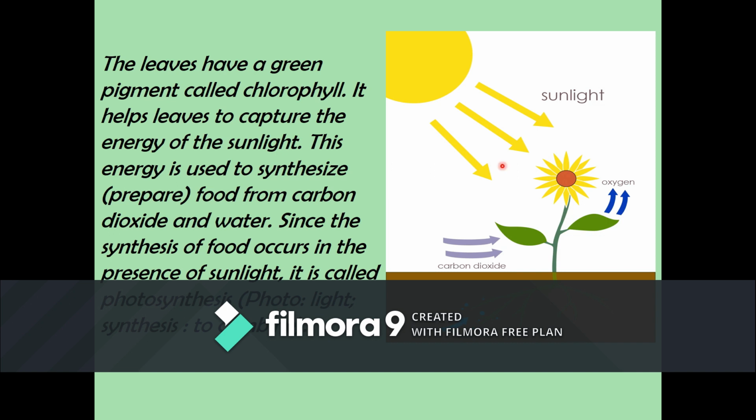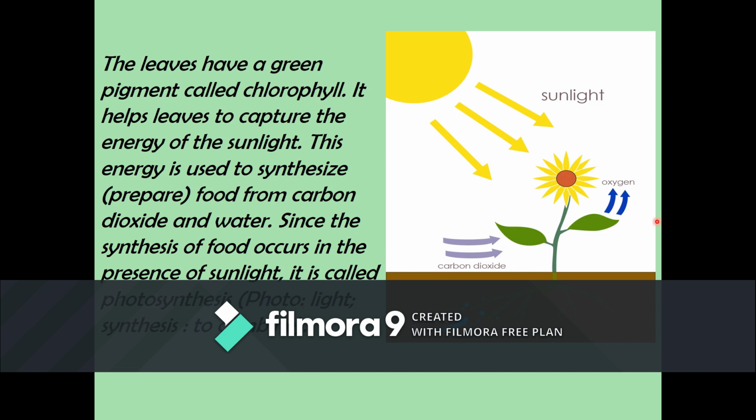Okay, so next we will learn in detail about chlorophyll. The leaves have a green pigment called chlorophyll, which is not found in other parts of the plant. So we can say chlorophyll is mostly present in the leaf. It helps leaves to capture the energy of the sunlight. This energy is used to prepare food from carbon dioxide and water. Since the synthesis of food occurs in the presence of sunlight, it's called photosynthesis. Photo means light, synthesis means to combine.